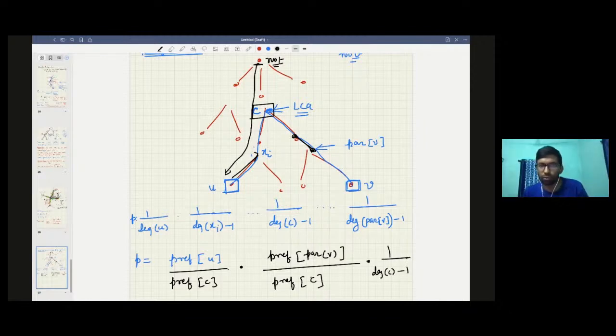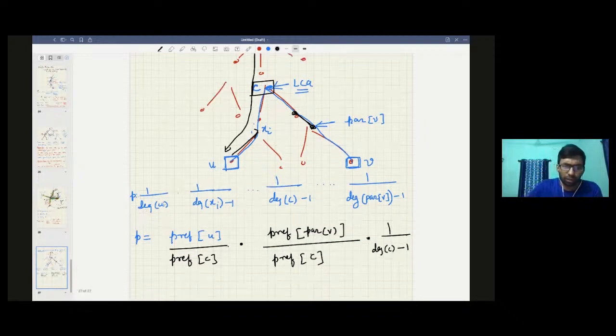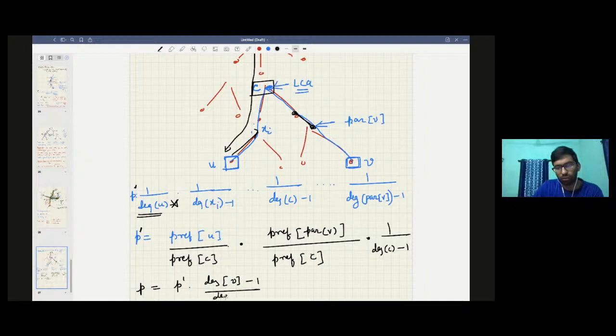But here there is a catch. If the answer were degree of u minus 1, then this would be correct. But because you cannot have a minus 1, let's call this p dash. So p dash is equal to this, but the original probability will be nothing but p dash times degree of v minus 1 by degree of v.